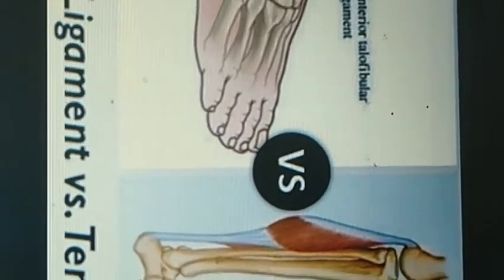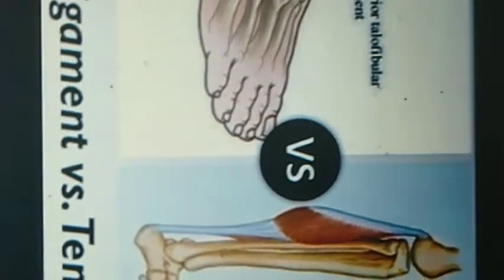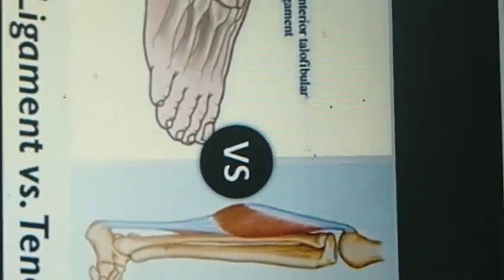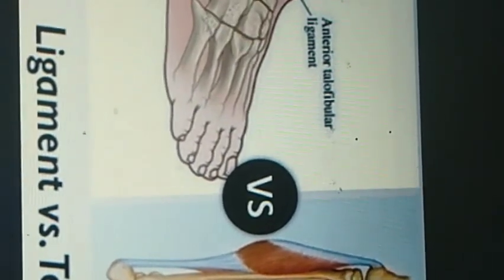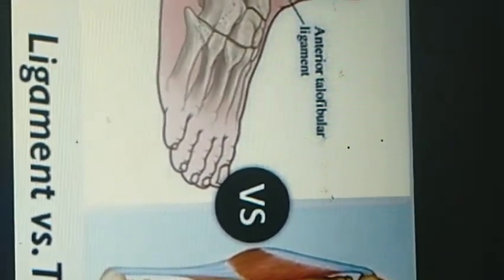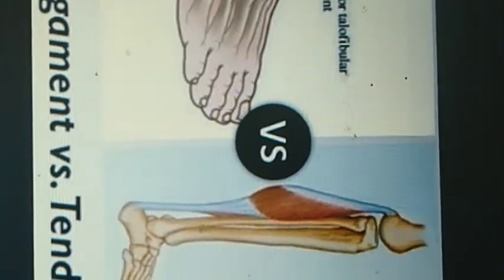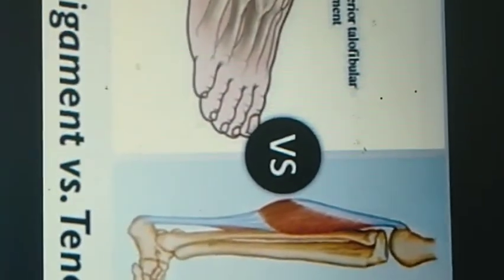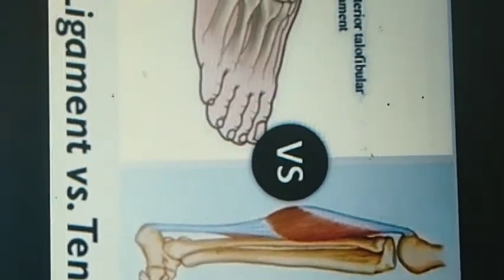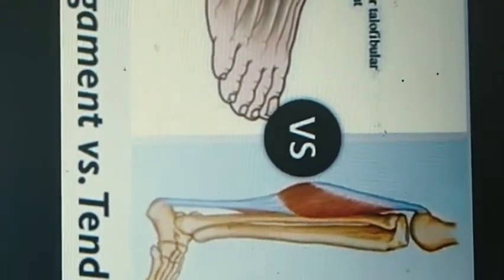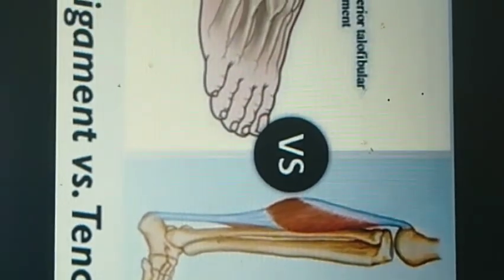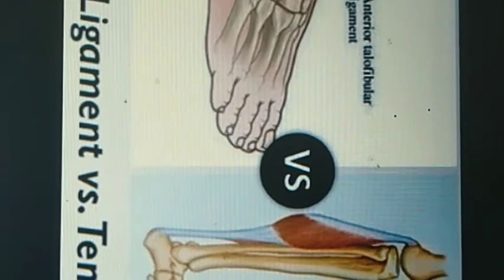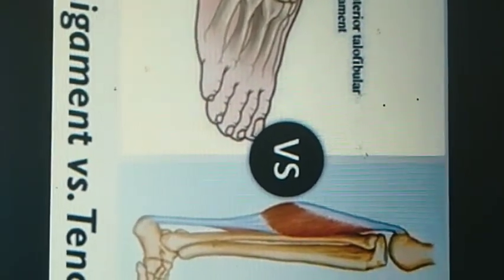Ligaments are formed from a yellow fibrous tissue that contains collagen and elastic fibers. Ligaments have flexibility due to elastic fibers. They connect one bone to another at the joints, holding the bones together so that they remain stable during movement. So tendon connects muscle to bone, and ligament connects bone to bone.